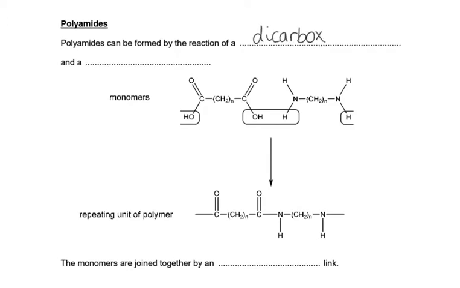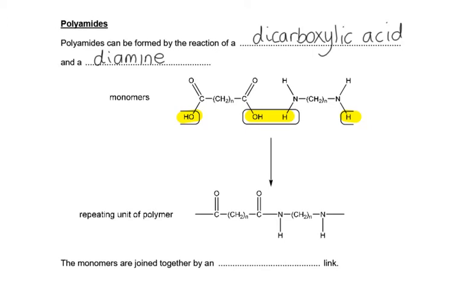So again, we want it to repeat over and over again. We need it to be on both sides: a dicarboxylic acid and a diamine, so two amine groups. Again, we're going to eliminate a small molecule, and in this case again it's going to be water. The OH from the acid group, exactly the same as in polyesters, and the H this time from the amine rather than the alcohol. So very, very similar to polyesters.